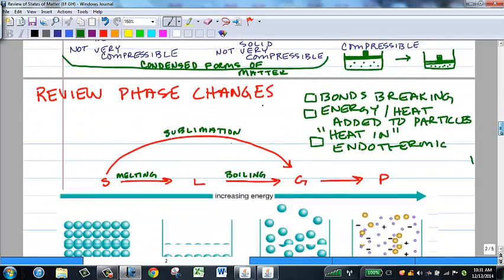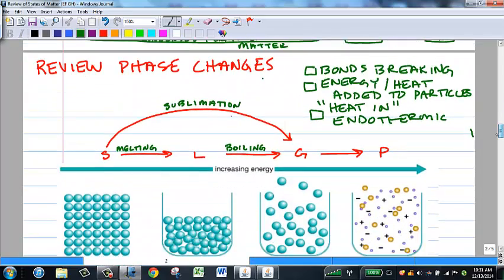Let's quickly review the phase changes that we spoke about last week when we were talking about physical and chemical changes. As I go from a solid to a liquid, I refer to that as melting. Bonds are breaking. As I go from a liquid to a gas, I refer to that as boiling. Again, bonds are breaking. And I have to add energy to break bonds. Energy is going into the molecules, giving them additional freedom to move around.